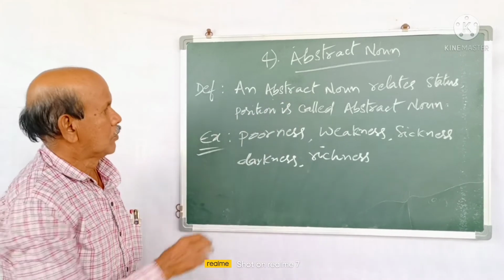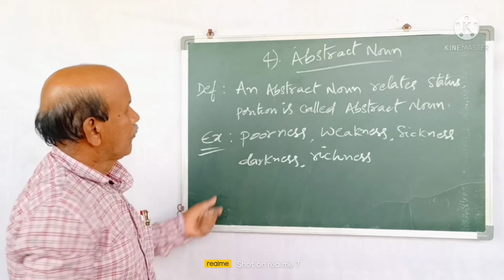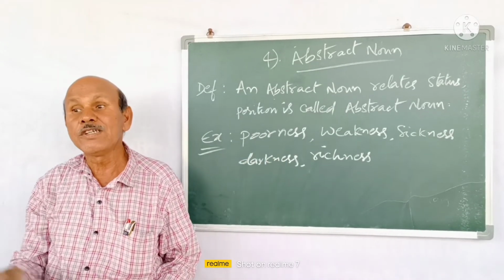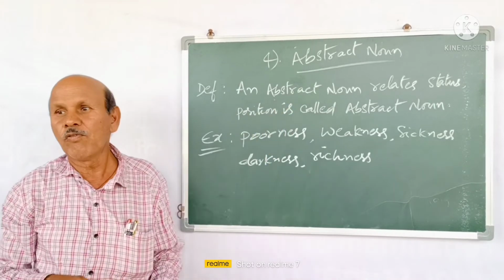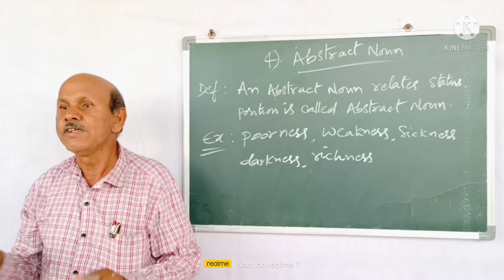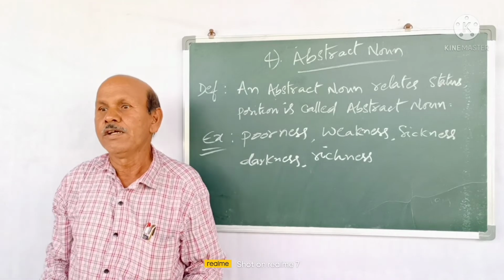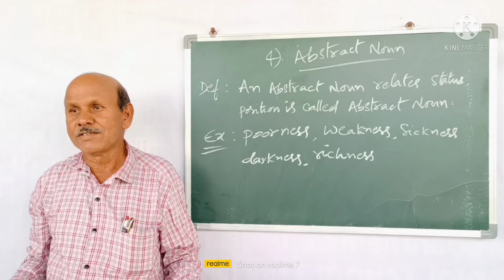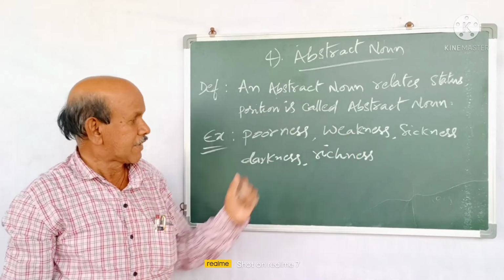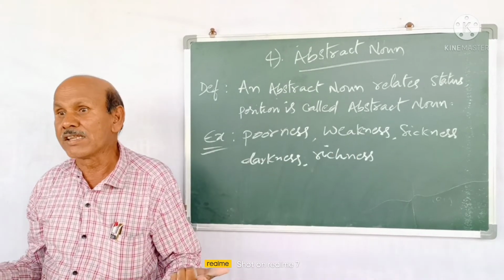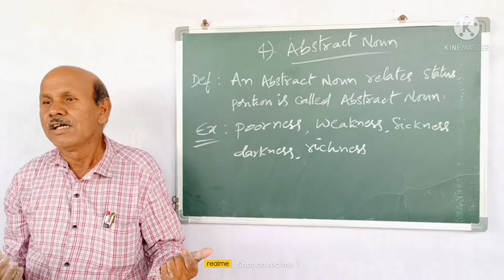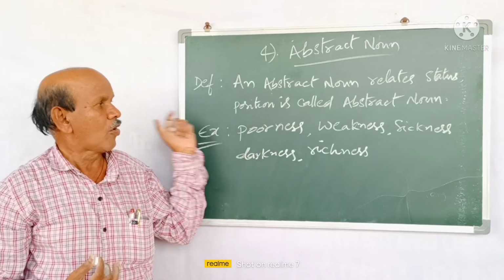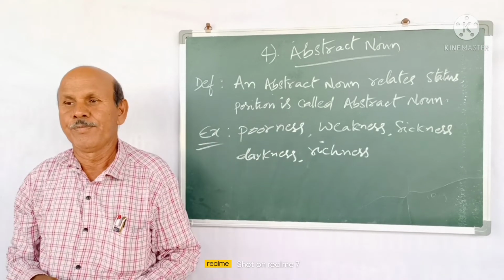For example, poorness. A poor man is also a noun, but poorness shows status. What status does he have? He is a poor man, he is a rich man. So position: darkness, weakness, and sickness, which means not wealthy, not healthy. So sickness, darkness, richness. These are called abstract nouns.